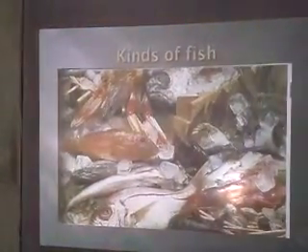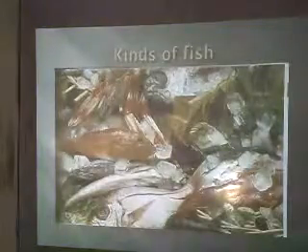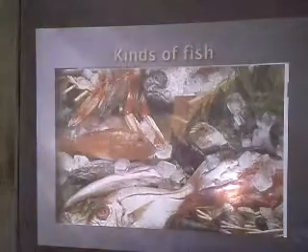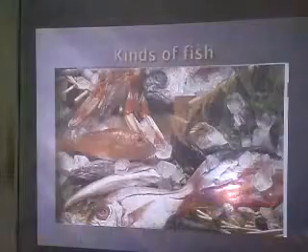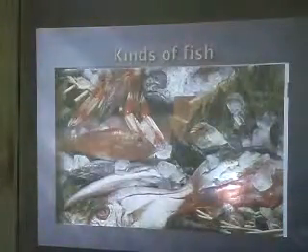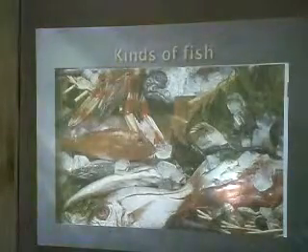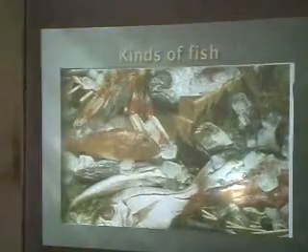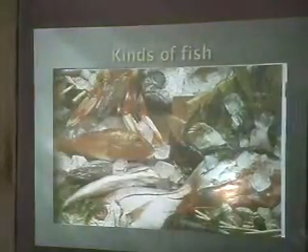On the screen is the picture of the various fishes. So I would like you to have a look at it. On the screen, we have various kinds of fish. We have the red fish, the cassava fish, salmon, lobster, and shrimp. Now, let us ask ourselves, what then is fish?